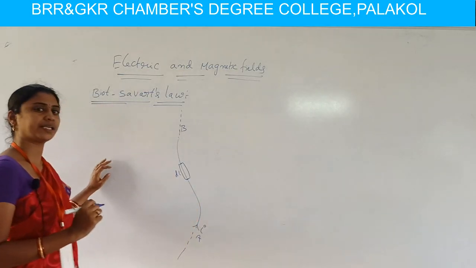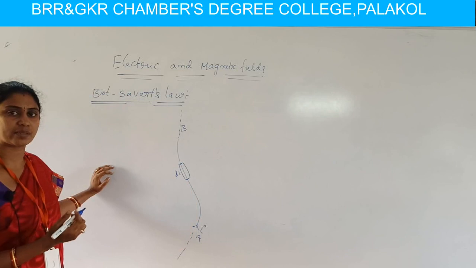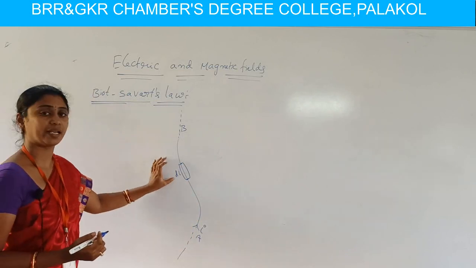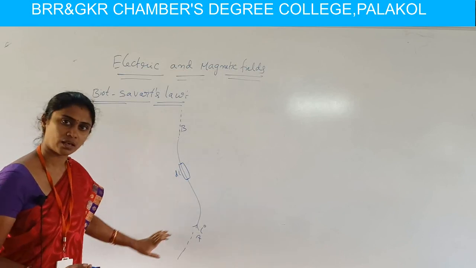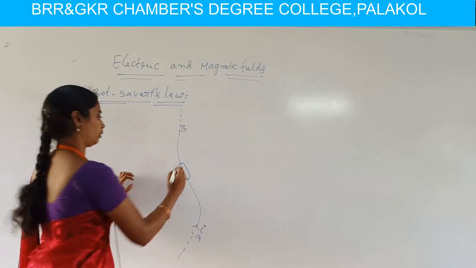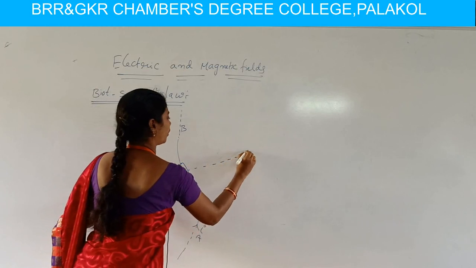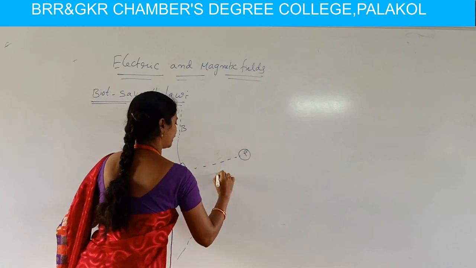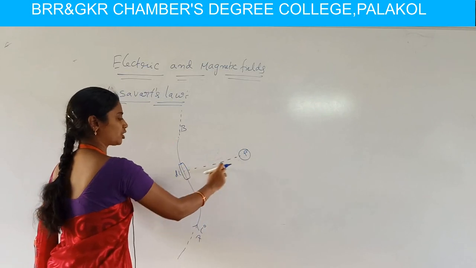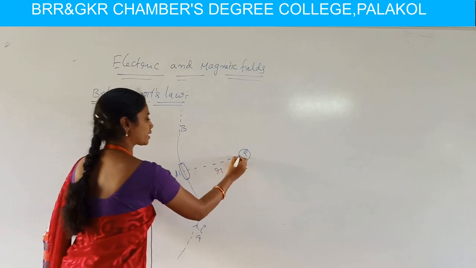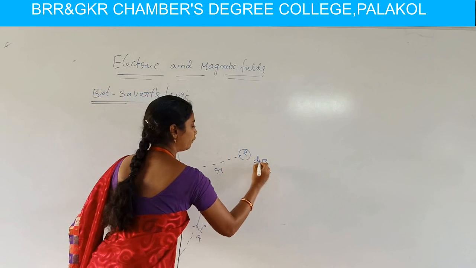The whole conductor is divided into infinitesimal elements like dl, and all of them together constitute the total conductor length. Okay, here they considered a point P at a distance r. Here r is the vector. This point P is considered for calculating magnetic field dB.